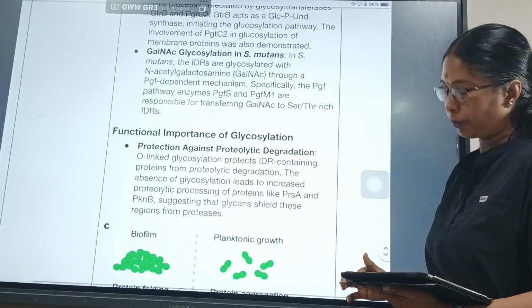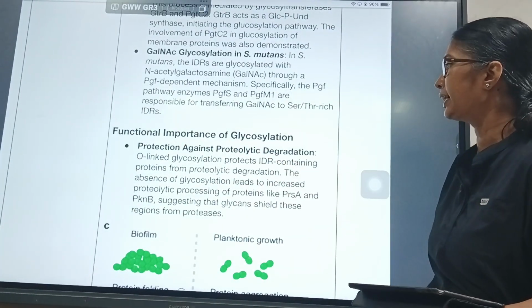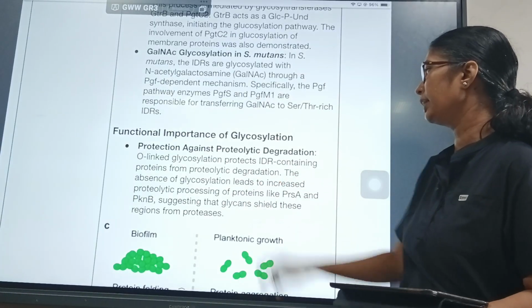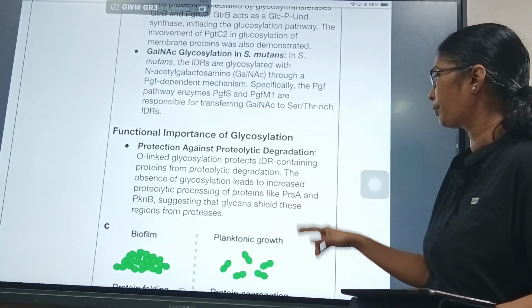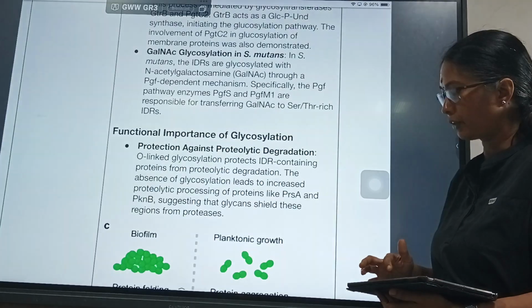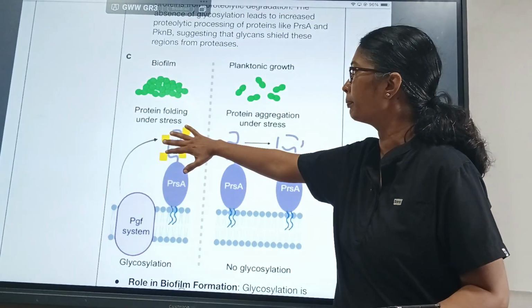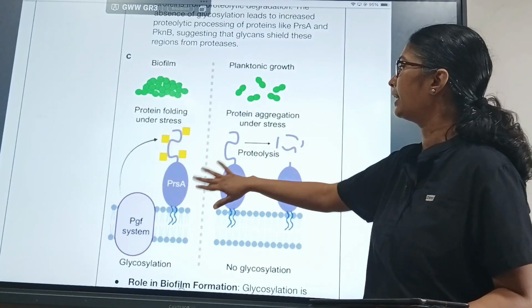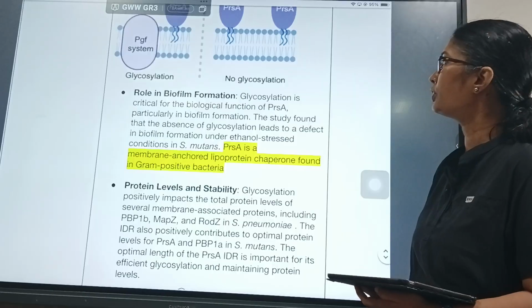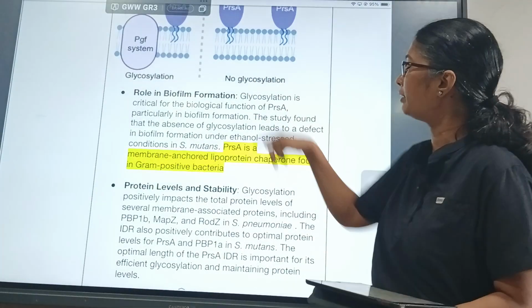And what is the functional importance of glycosylation? The O-linked glycosylation protects IDR containing proteins from proteolytic degradation. The absence of glycosylation leads to increased proteolytic processing of proteins like PrsA and PpmP, suggesting that glycans shield these regions from proteases. So the glucose molecules protect the proteins from being degraded. When they are not there, they are getting degraded. So, role in biofilm formation. Glycosylation is critical for biological function of PrsA. PrsA is nothing but that protein.